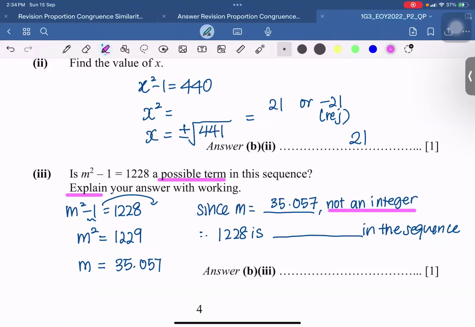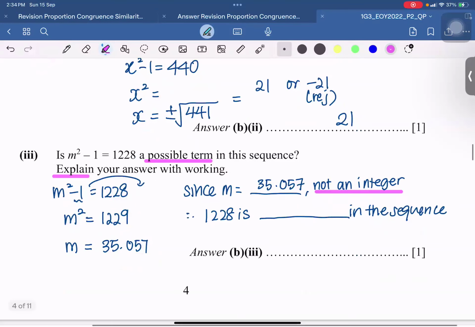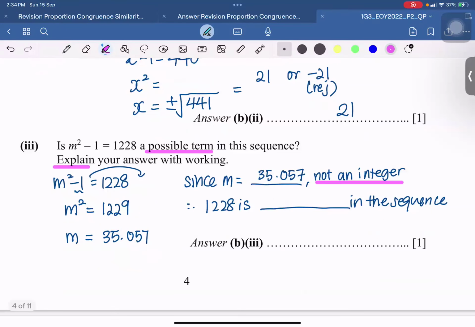Am I lagging? I don't know. Is the screen okay? I don't know. Is it okay?